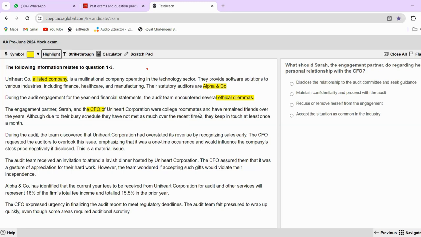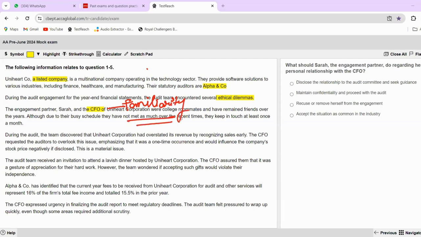Uniheart corporation's CFO and Sarah were college roommates and have remained friends over the years. Although due to their busy schedule, they have not met as such over recent times, they kept in touch at least once a month. So here the bell should ring in your heads that this can be a familiarity threat, because they are friends from such a long time.